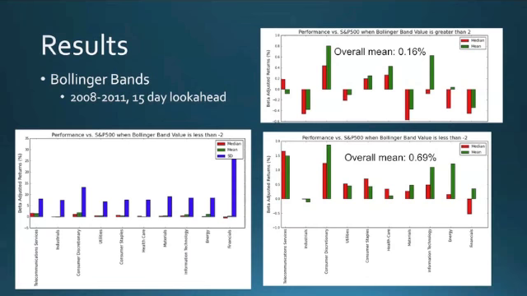The bottom left shows the mean, median, and standard deviation of returns by sector after stocks had gone below the bottom band. As you can see, the standard deviation trumps any possible signal. The graphs on the right just show the means and medians. The bottom right is for the supposed buy signal, and the top right is for the sell signal. The mean performance was actually positive in both cases, but neither was strong or consistent across sectors.